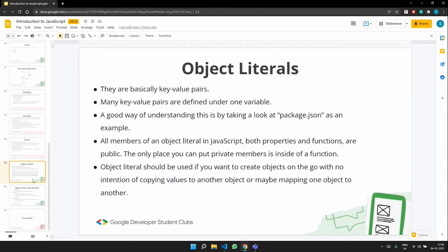Just to give you a real world example of where this is extensively used, I'll give you an example of package.json. Have you heard about package.json file? Anybody has heard about package.json file? Okay. So package.json file is basically a file which contains a lot of dependencies, right?